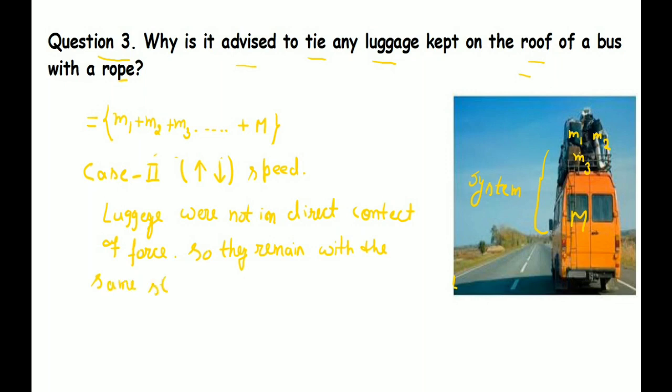Whatever speed the luggage was moving at, it will remain at the same speed, though the driver has increased the speed of the bus. The bus will increase its speed because it was in direct contact of the force, but the luggage will not increase its speed just because it was not in direct contact of the force, and it will remain at whatever speed it was moving. And this is the reason why the luggage will fall down.